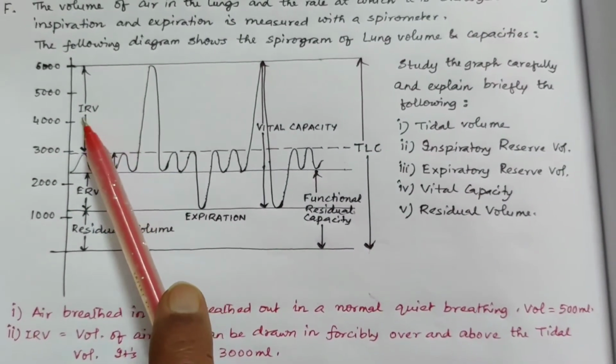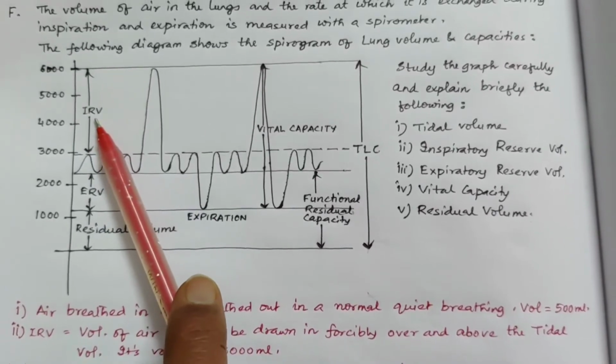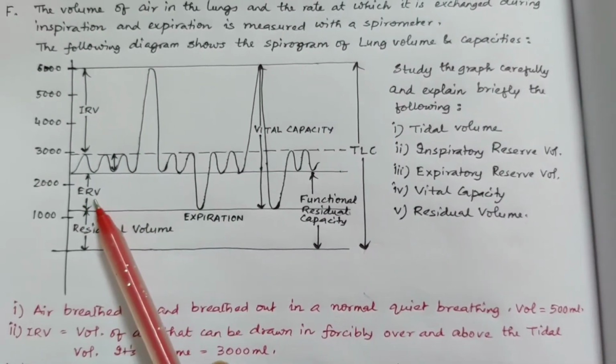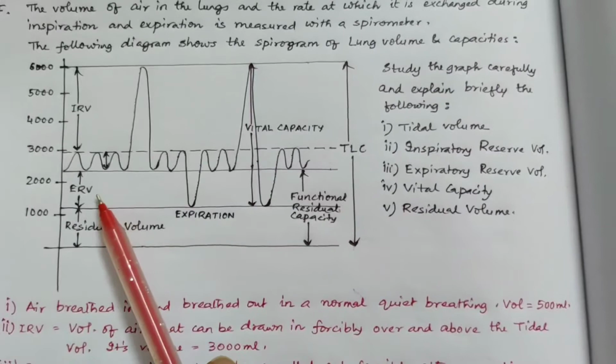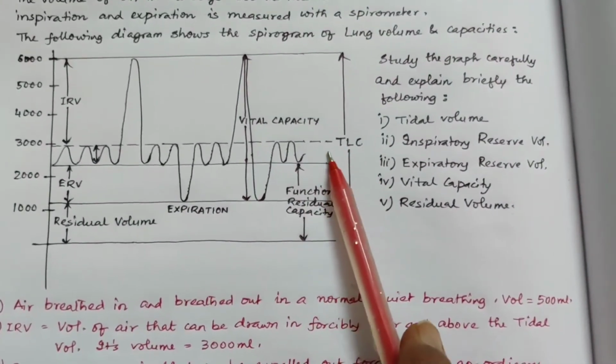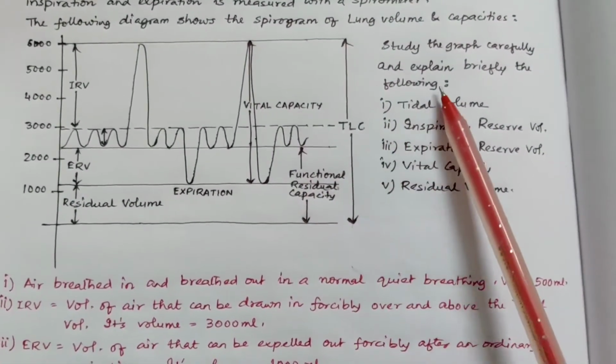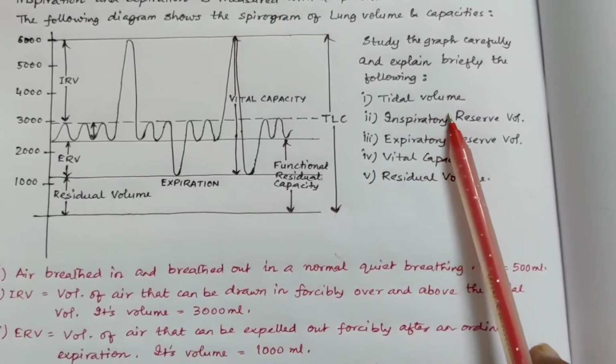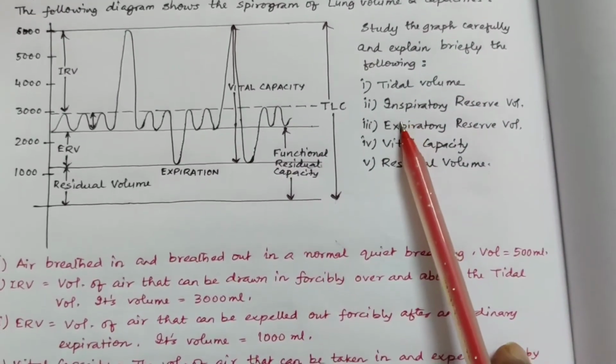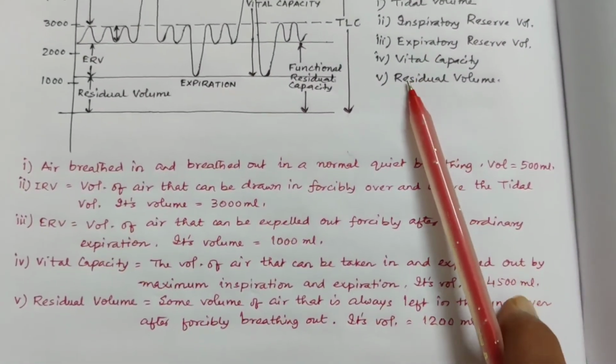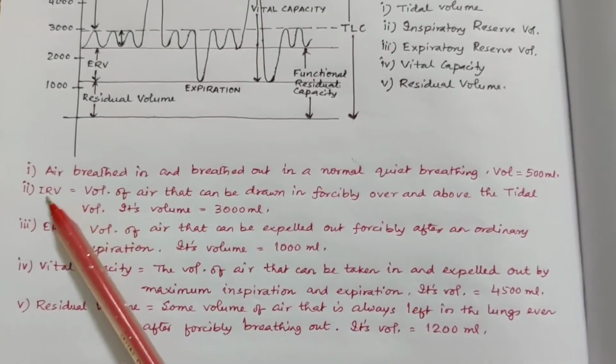Now this is IRV, means inspiratory reserve volume, ERV means expiratory reserve volume, TLC means total lung capacity, and so on. Now you have to write about these things in brief, very brief. Just a one sentence answer.